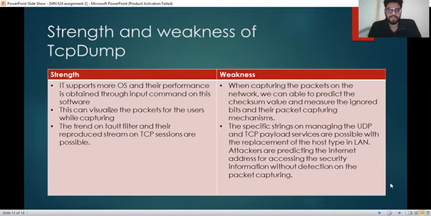Next slide, please. And talking about the other tool, which is tcpdump, the main strengths of tcpdump are that it supports more operating systems, and the performance is obtained through input commands in the software. Also, it can visualize all the packets for the users while capturing.